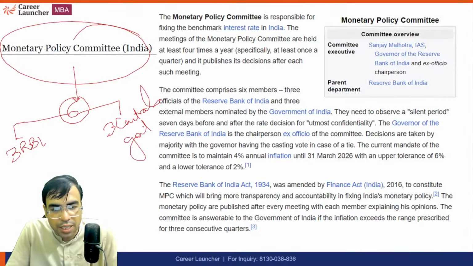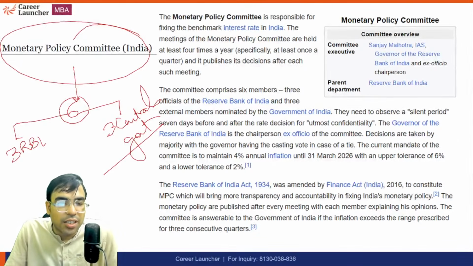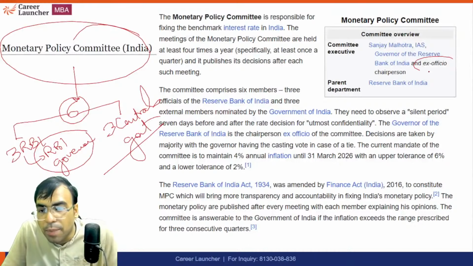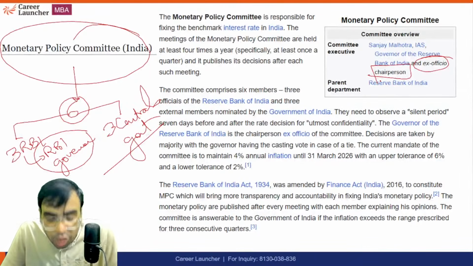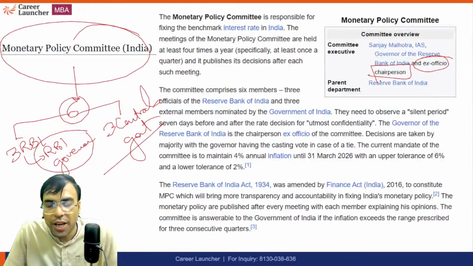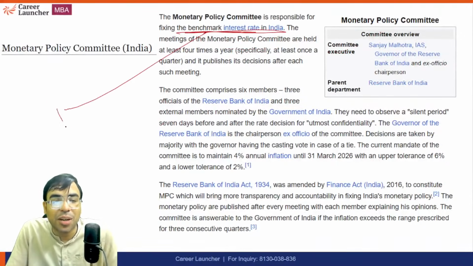That is what you should know. Out of these 3 from RBI, one is the RBI governor, who is the ex officio chairperson of the Monetary Policy Committee. Ex officio chairperson means that by default, whoever is the RBI governor automatically becomes the chairperson. Right now, Mr. Sanjay Malhotra is the governor of RBI. They set the benchmark interest rate, which refers to the repo rate.